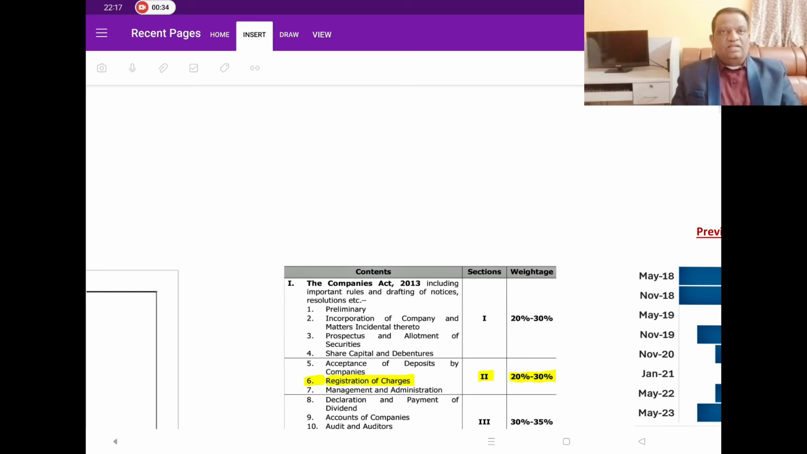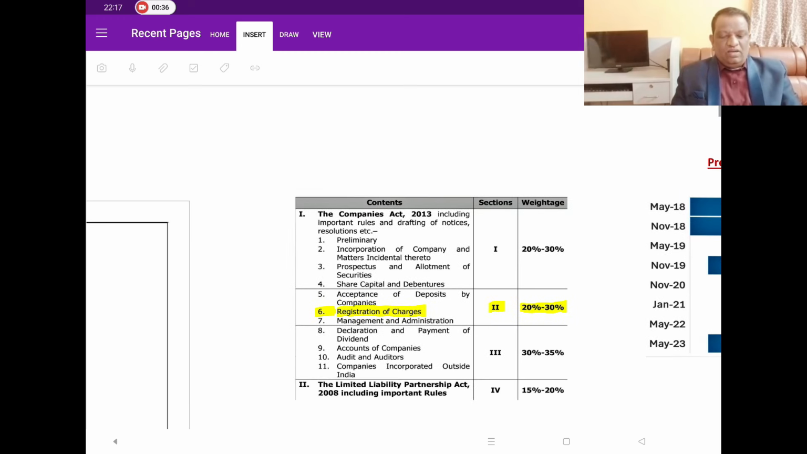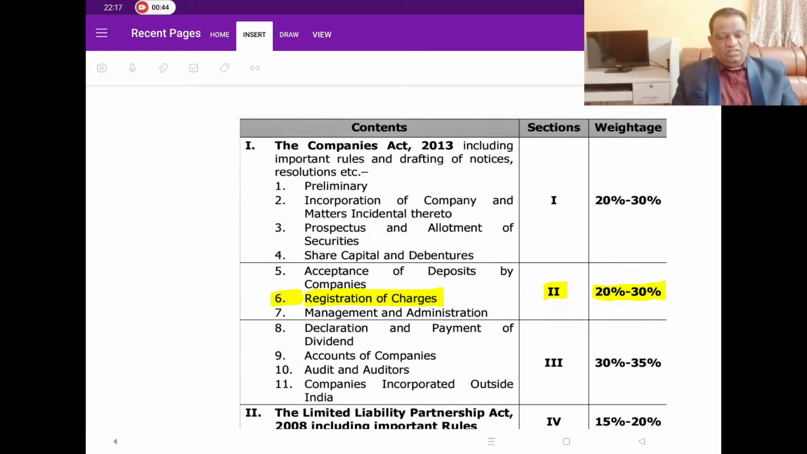Before I start this chapter, let's look at what kind of weightage and how many marks the questions were asked in the previous year examinations. As per the revised new syllabus of ICAI for May 2024 and onwards, this chapter comes in section 2 of the modules, and in this section 2, chapters 3, 5, 6, 7, these chapters cover about 20 to 30%.